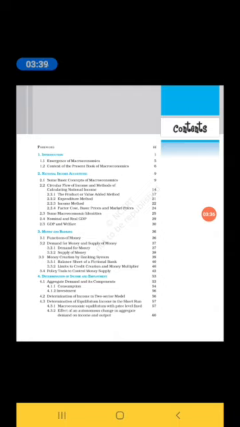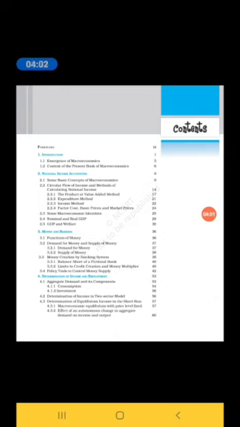Thereafter, methods of calculating national income. The national income which we can calculate through three kinds of methods, such are the product or value added method, expenditure method, and income method. So these are the three methods. By these methods we can calculate the national income, what we are saying as GDP.